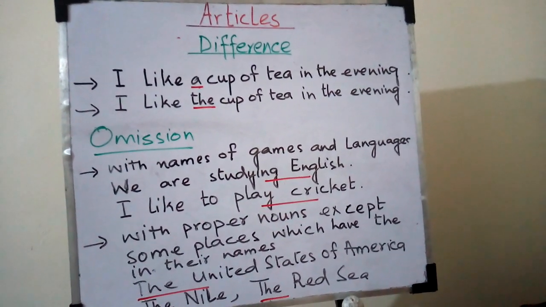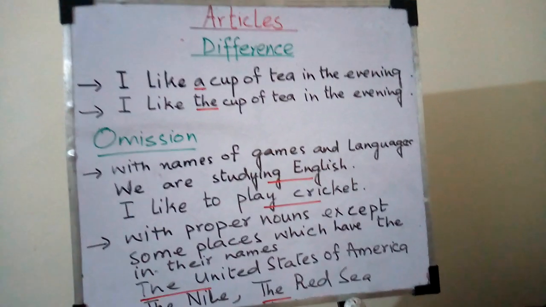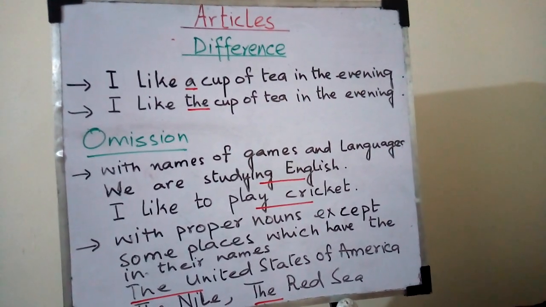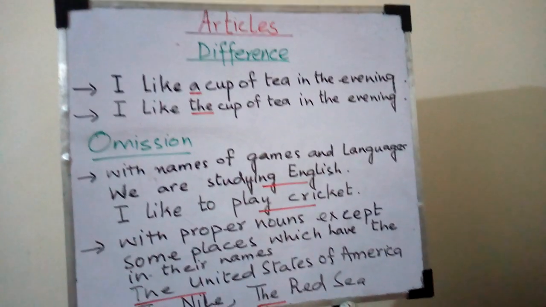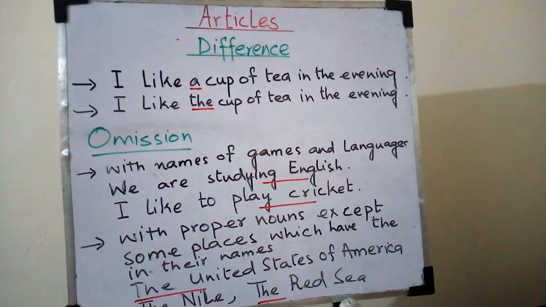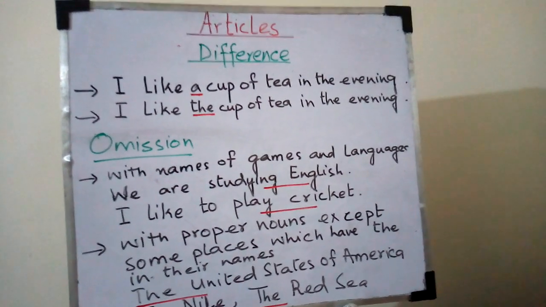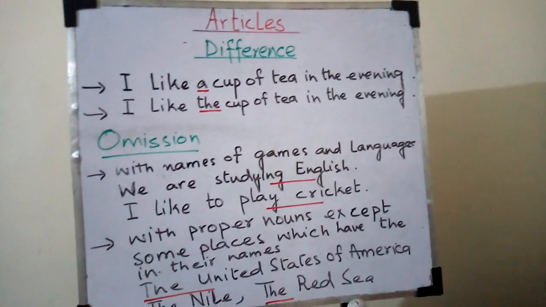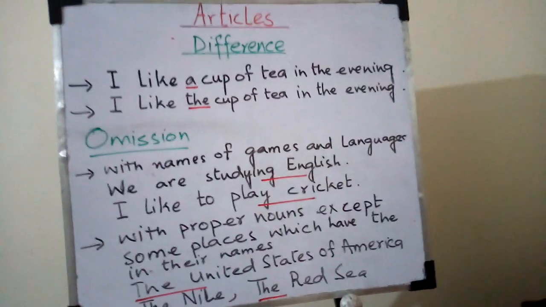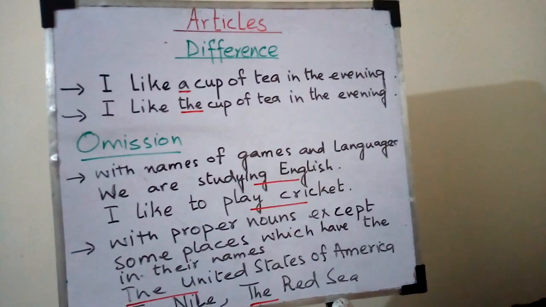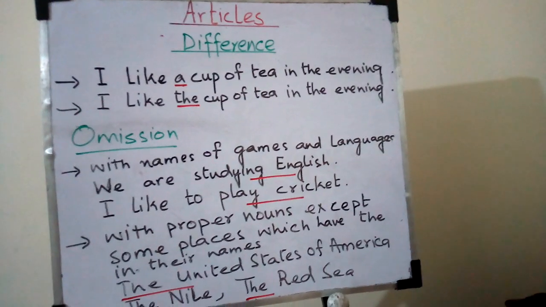In the first one, when we say I like a cup of tea in the evening, it means that it is my habit, that I like to have a cup of tea in the evening. It means I want a cup of tea. It is not a particular one, but any cup of tea, whoever makes it, I enjoy that cup of tea.